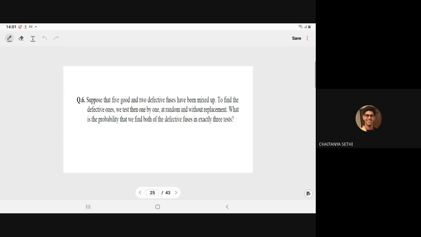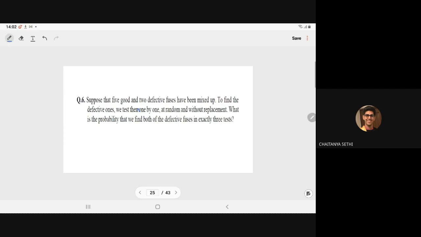Question number 6. Suppose that five good and two defective fuses have been mixed up. To find the defective ones, we test them one by one at random without replacement.